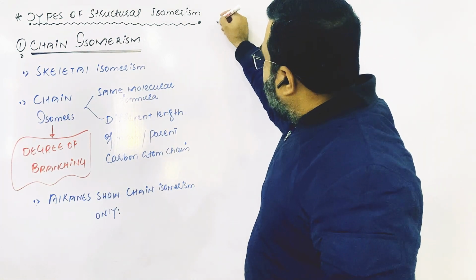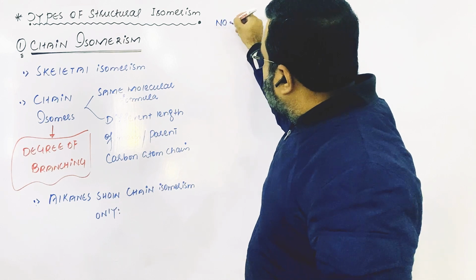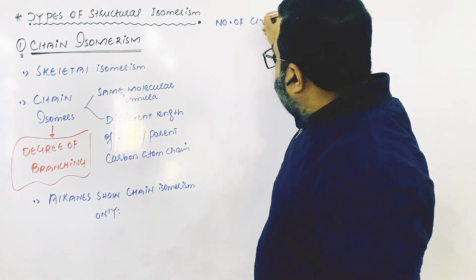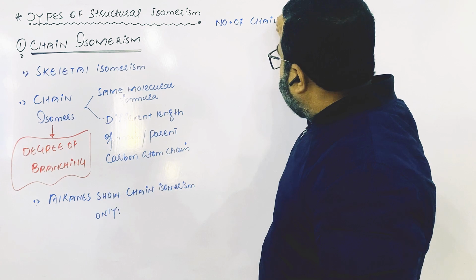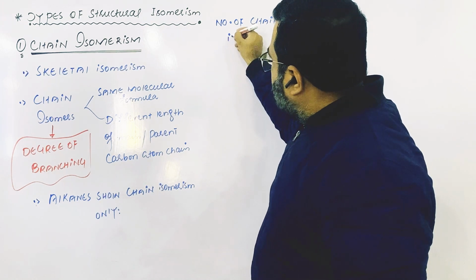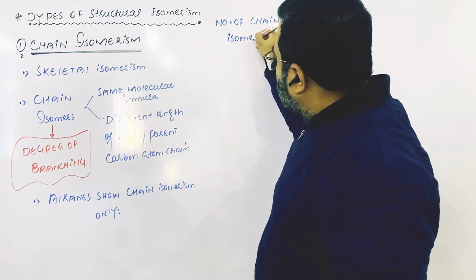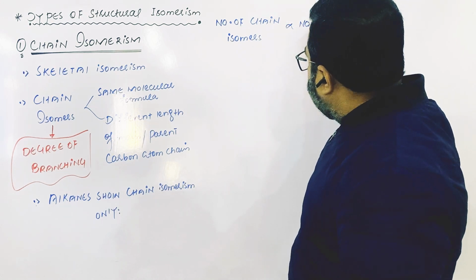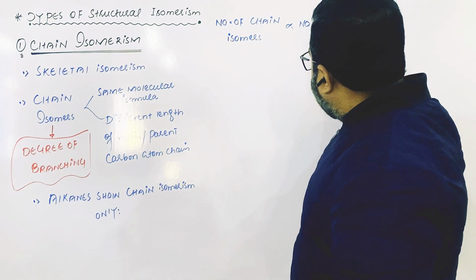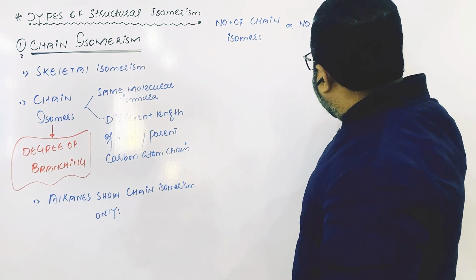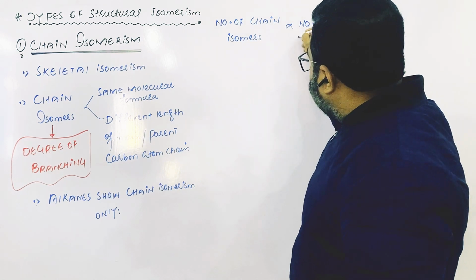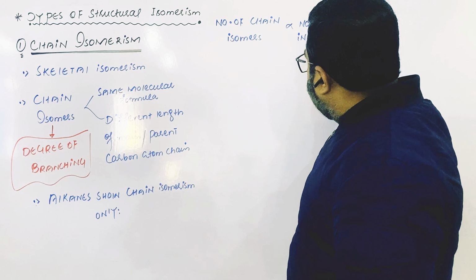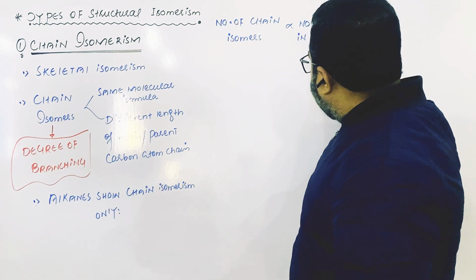And keep in mind that the number of chain isomers is directly proportional to the number of carbon atoms in an organic compound.